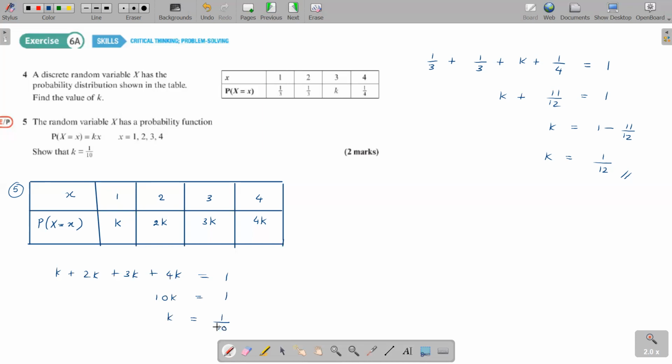Okay, so this is the value of k, and they are asking us to show that k is 1 over 10, which means, since it's a show that question, make sure you show sufficient working. Okay, so k is 1 over 10.